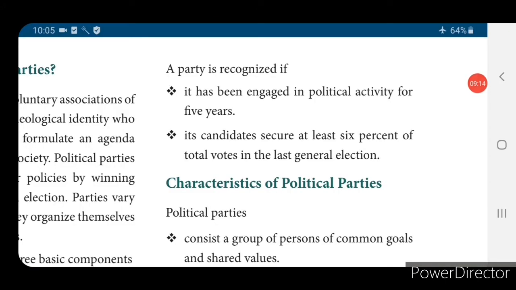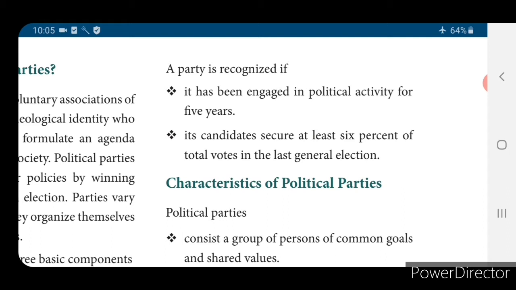A party is recognized when it has been engaged in political activity for 5 years, and its candidates secure at least 6% of total votes in the last general election.